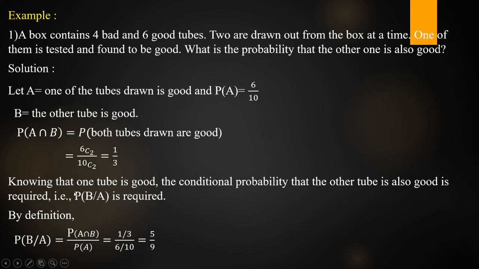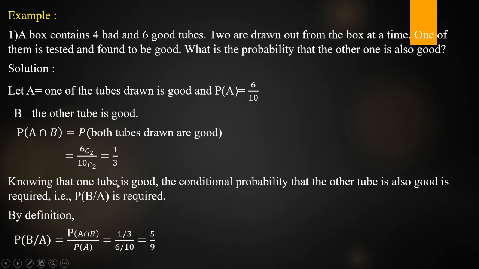Conditional probability: how to find it? See here, knowing that one tube is good, the conditional probability that the other tube is also good is required, that is P of B given A. So this is very, very important. P of B given A or P of A given B depends on the given question and our assumption of A and B. Suppose if we take B as one of the tubes drawn is good, then that is reversed. That is totally depending on our assumption and the given problem. So do it carefully here; any mistake will make the answer wrong.